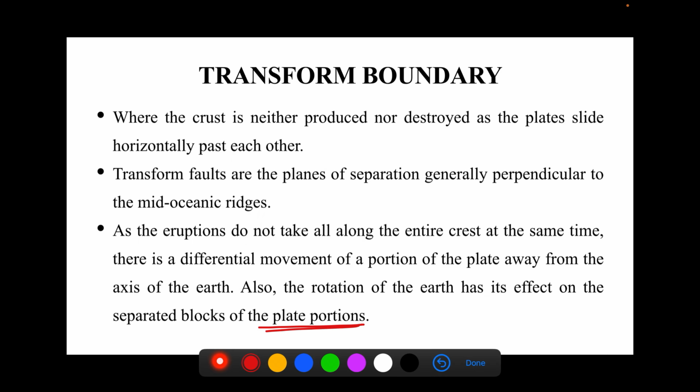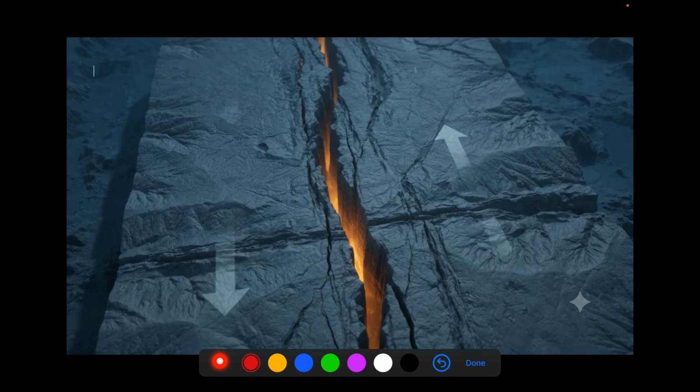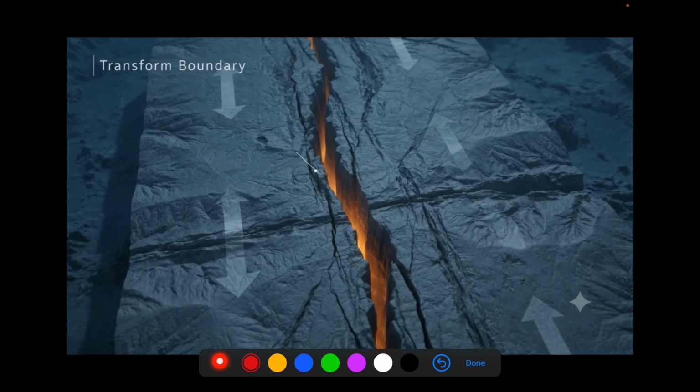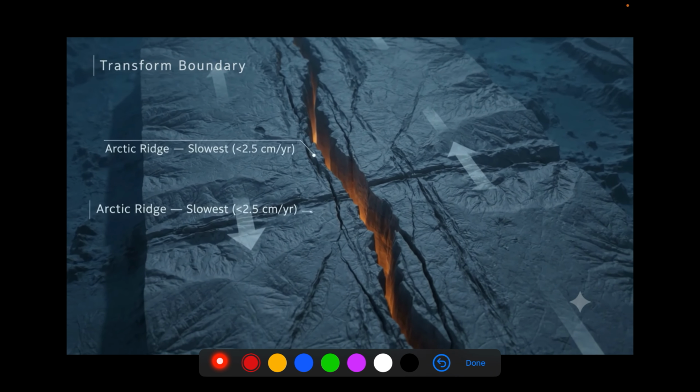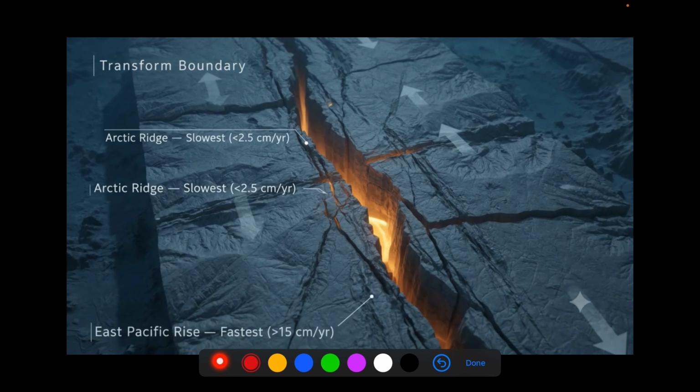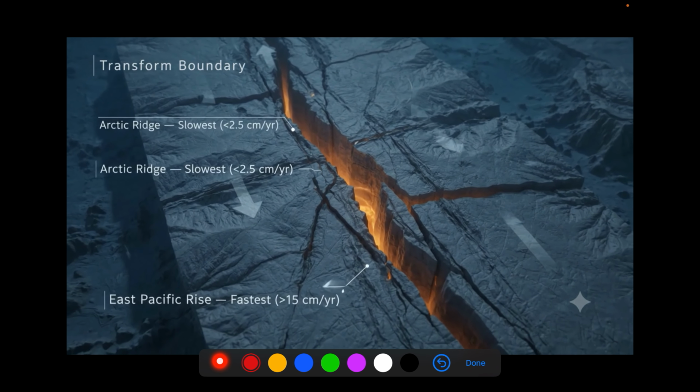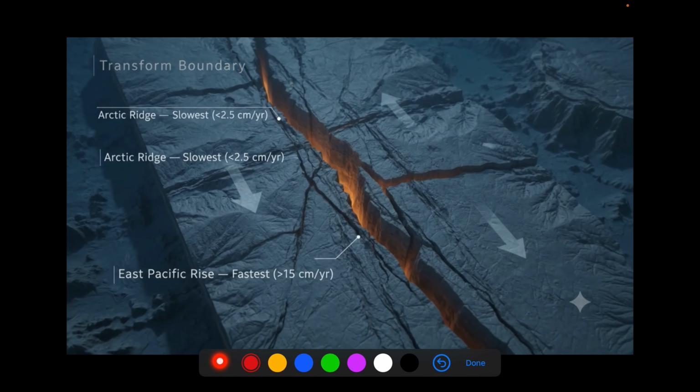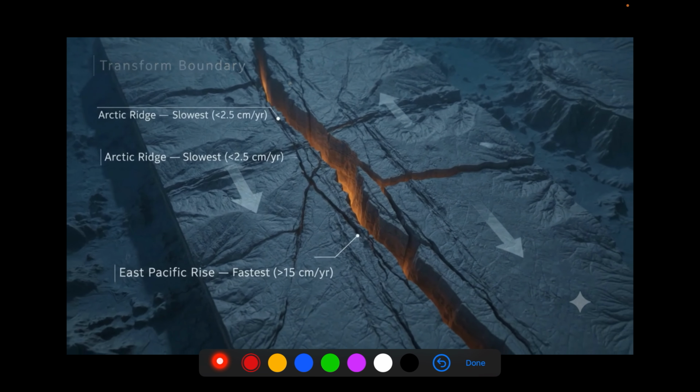So now let's just imagine what is happening in a transform boundary. We have already discussed that the plates are not coming together, plates are not going in opposite direction, they are just sliding past each other. Alright, so like in this figure, we can see that this plate is moving in this direction, this plate is moving in this direction. So this is a simple example of a transform boundary.